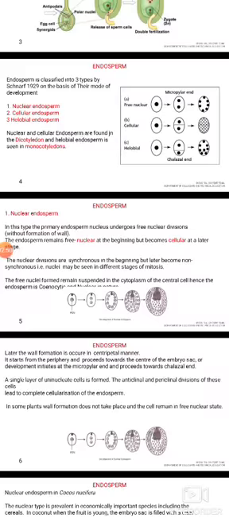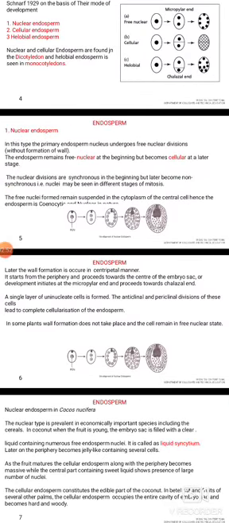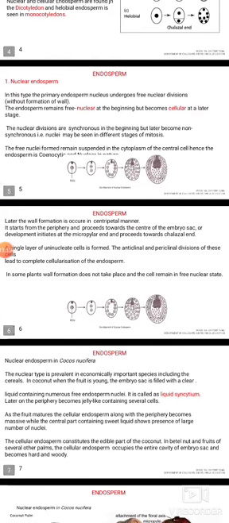Coming to the first one, that is nuclear endosperm. In this type, the primary endosperm nucleus undergoes free nuclear divisions without wall formation. The endosperm remains free nuclear in the beginning but becomes cellular at a later stage.